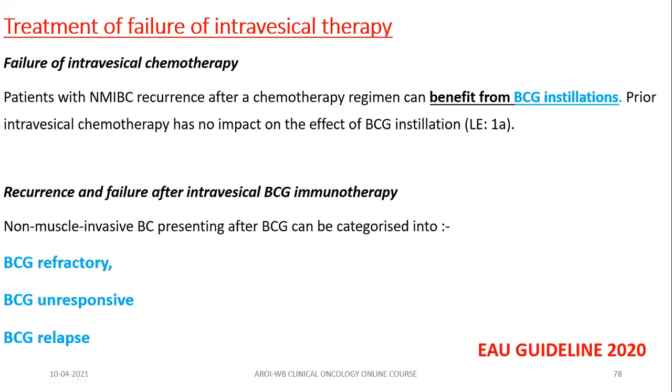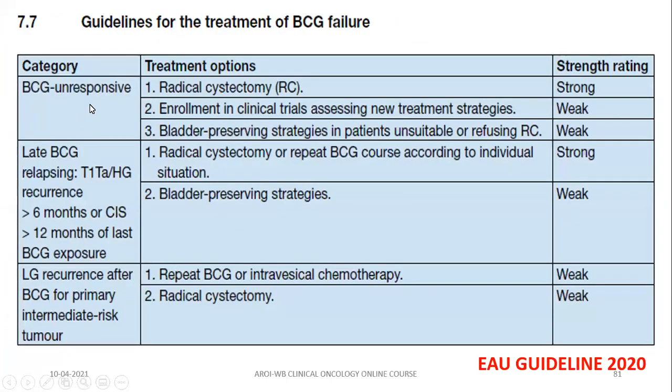Treatment failure: if the patient fails after intravesical chemotherapy, then they can benefit from intravesical BCG. But if a patient fails intravesical BCG, then they are categorized into 4 groups, that is BCG refractory, BCG unresponsive, BCG relapse, and BCG intolerant. And if you see this slide, for example, in a BCG unresponsive patient, you can offer radical cystectomy with strong evidence.